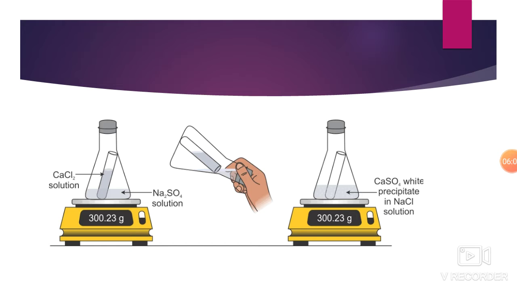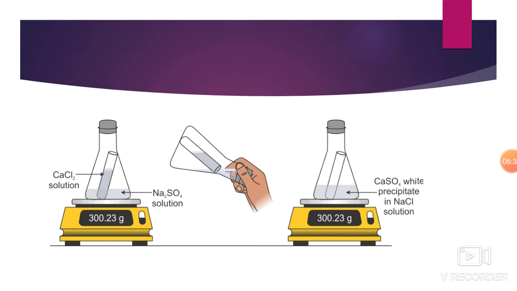In the flask there is calcium chloride, but in the test tube it is filled with sodium sulfate. Let's see what happens if we mix both. In the test tube there is CaCl2, and in the flask there is a different solution, that is Na2SO4 solution.